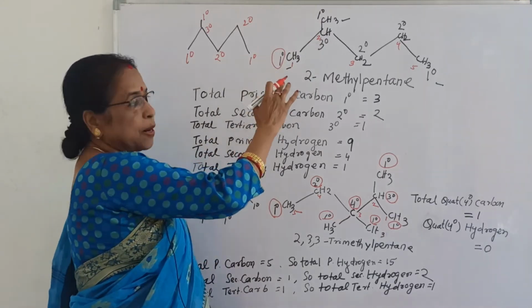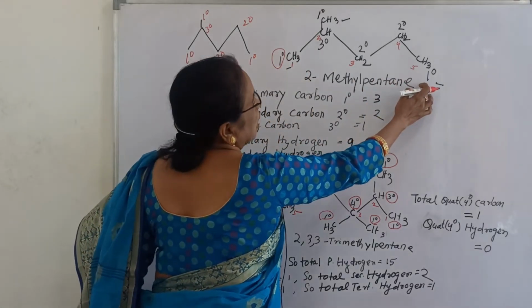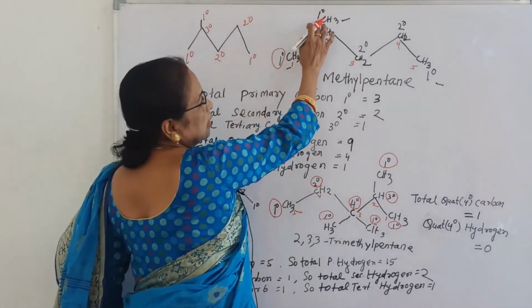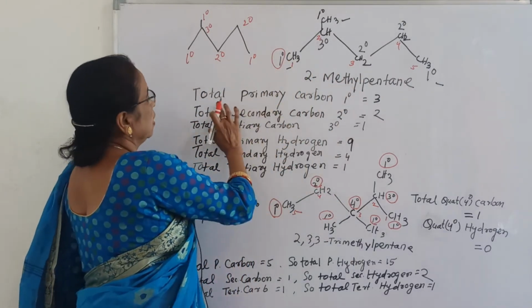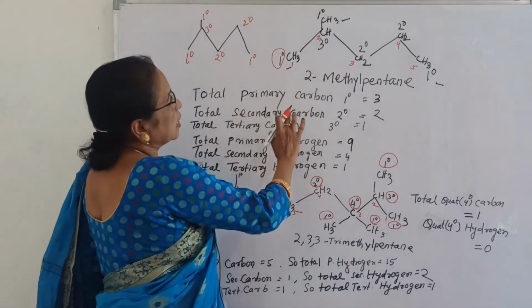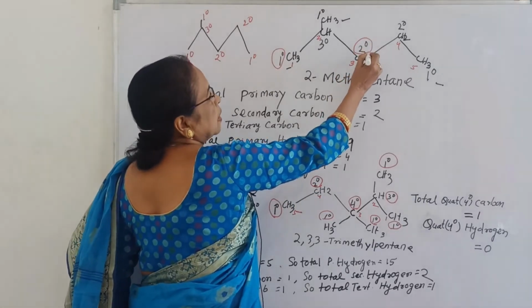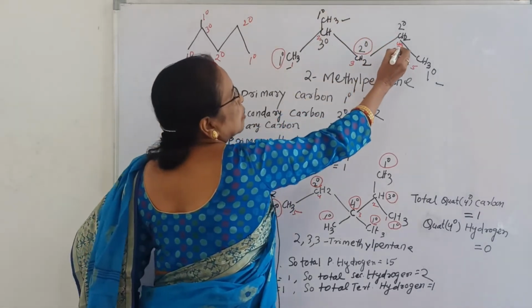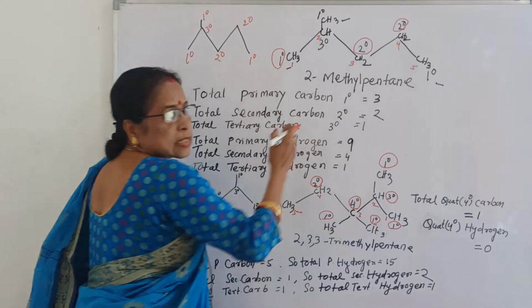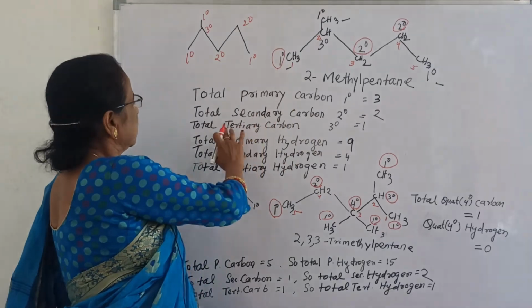Then you will see which are primary. Now you see this CH3 is primary, here it is also primary, and this one also primary. That means 1 primary carbon here, and here. How many primary carbons? 3 carbons. So the total primary carbon is 3. Now come to the total secondary carbon. This one is secondary because it is attached to 2 carbons, and this one is also secondary because it is attached to this carbon and this carbon. Then how many secondary carbons? That is 2.